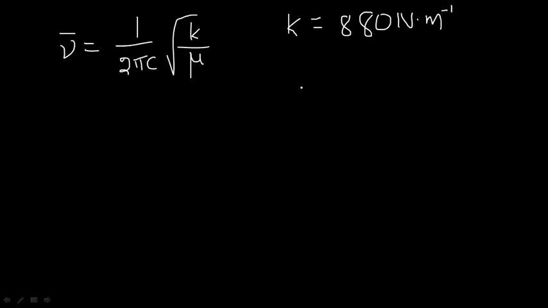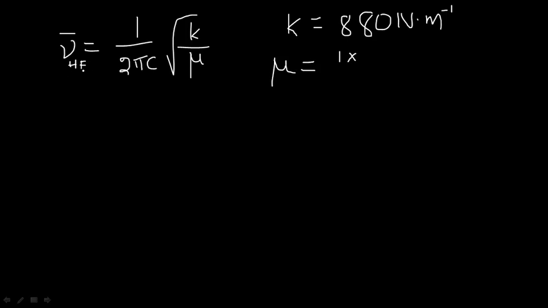And we have to find out the reduced mass. For the molecule HF, the reduced mass is mH into mF divided by mH plus mF. mH is 1 AMU, so 1 into fluorine.